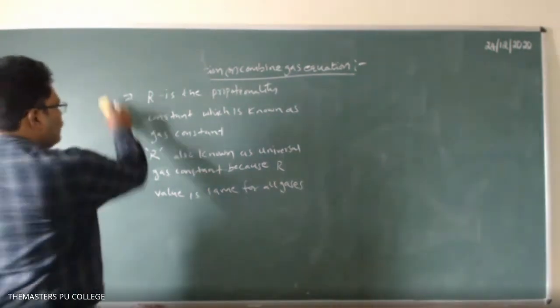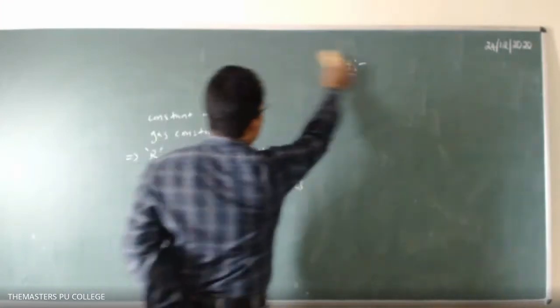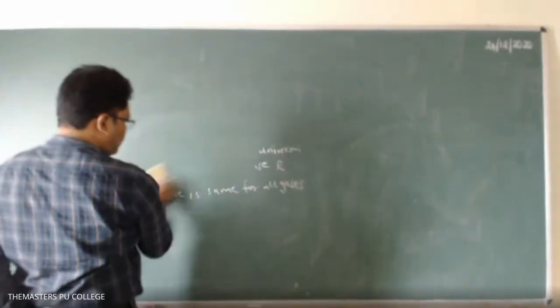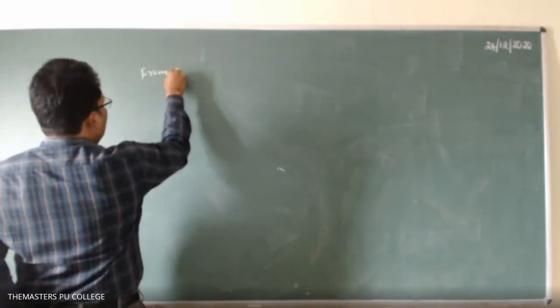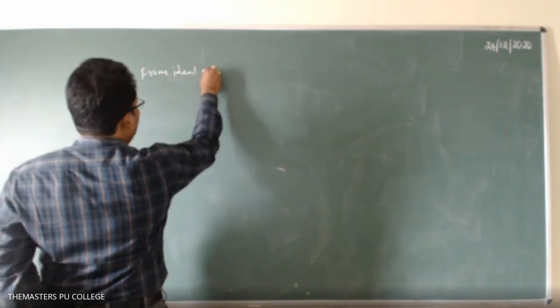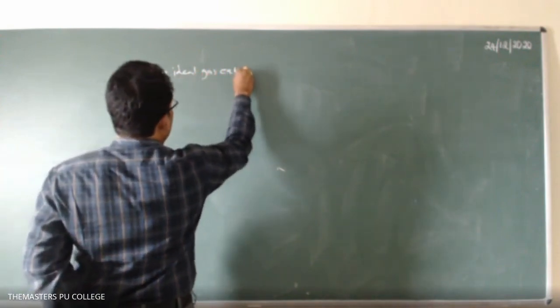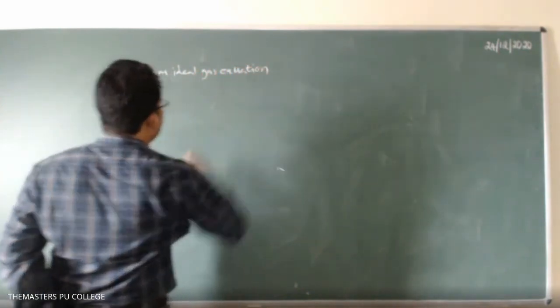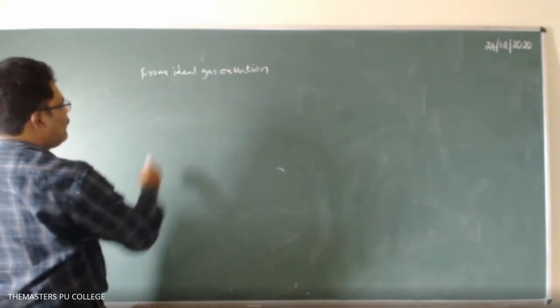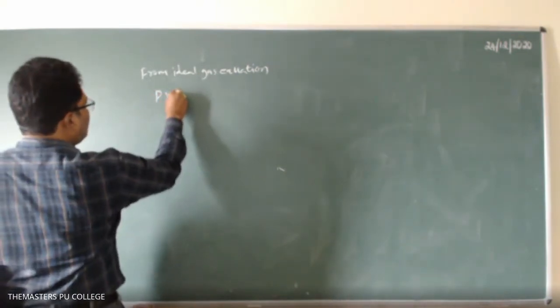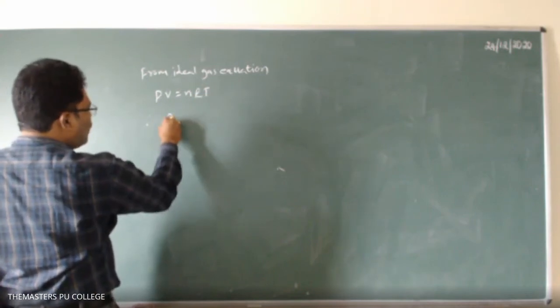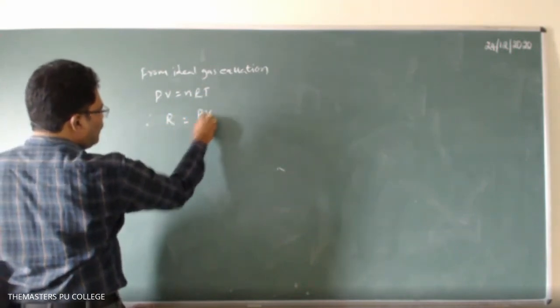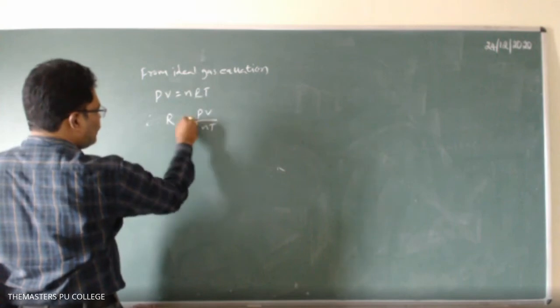Okay. Now, from the ideal gas equation, PV equal to nRT. Therefore, R equal to PV by nT. Right?